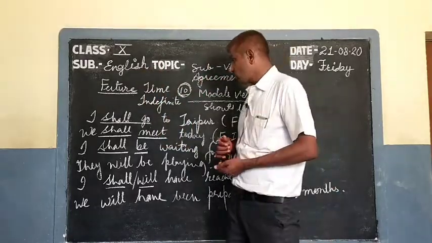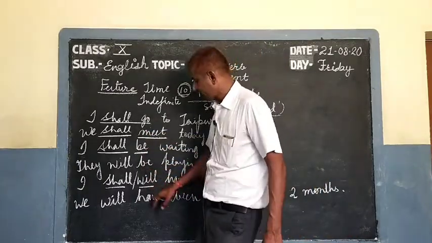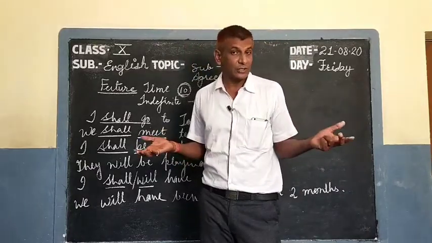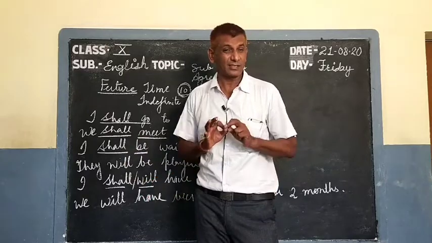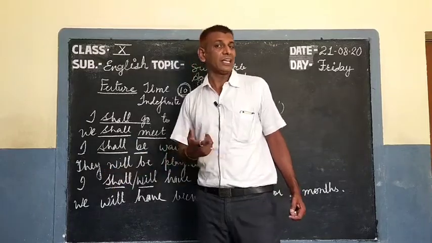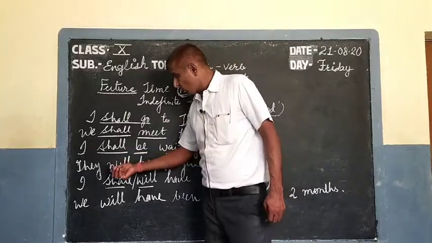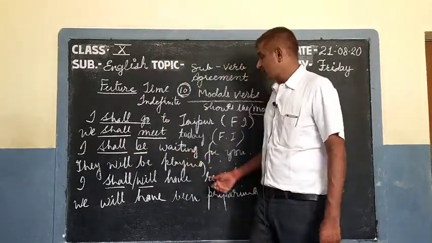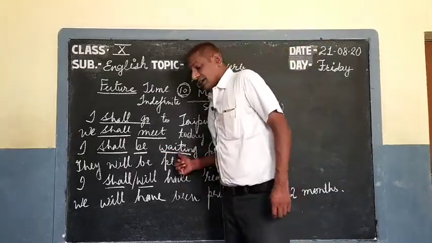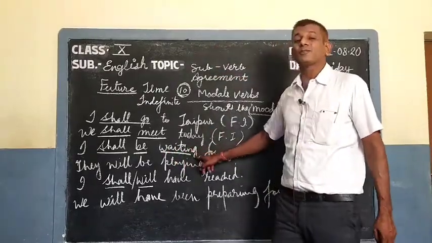As I have told you, this is infinitive, this is infinitive. So with modal verbs we always use the infinitives. This is fixed. Nothing can be altered or changed in this form. So shall be infinitive, and then present progressive. Present progressive means present participle form.